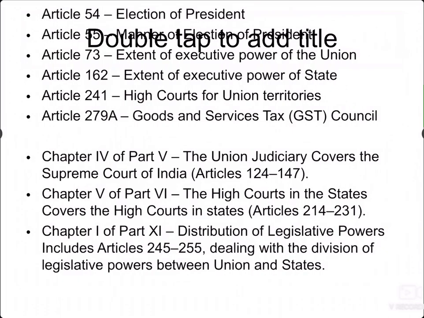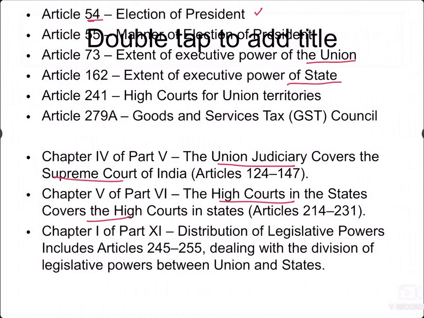Article 54 deals with the election of the President, 55 is the manner of the election of the President, 73 is the extent of the executive power of the Union, 162 is the executive power of the state, 241 is the High Courts for Union Territories, and 279A deals with the GST Council. Then the judiciary, both the Union judiciary, the Supreme Court, and the High Courts, is Chapter 4 of Part 5 and Chapter 5 of Part 6.